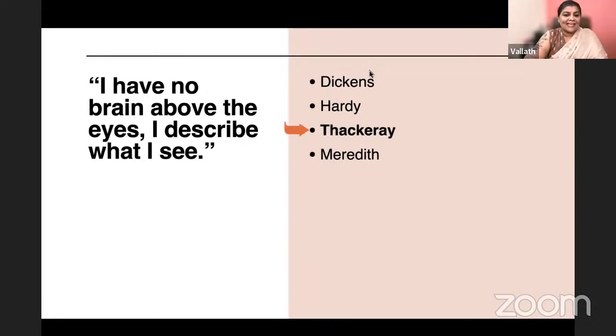Yes, it is Thackeray who said this. Thackeray said, I have no brain above the eyes. I describe what I see. Thackeray's realism was based on George Eliot's realism. Thackeray was the author of the very famous novel Vanity Fair. Before that, he wrote The Luck of Barry Lyndon, Pendennis, The Newcomes, The Virginians. Remember, guys, he also wrote a Newgate novel called Catherine. Thackeray wrote The Four Georges. He wrote Rebecca and Rowena.